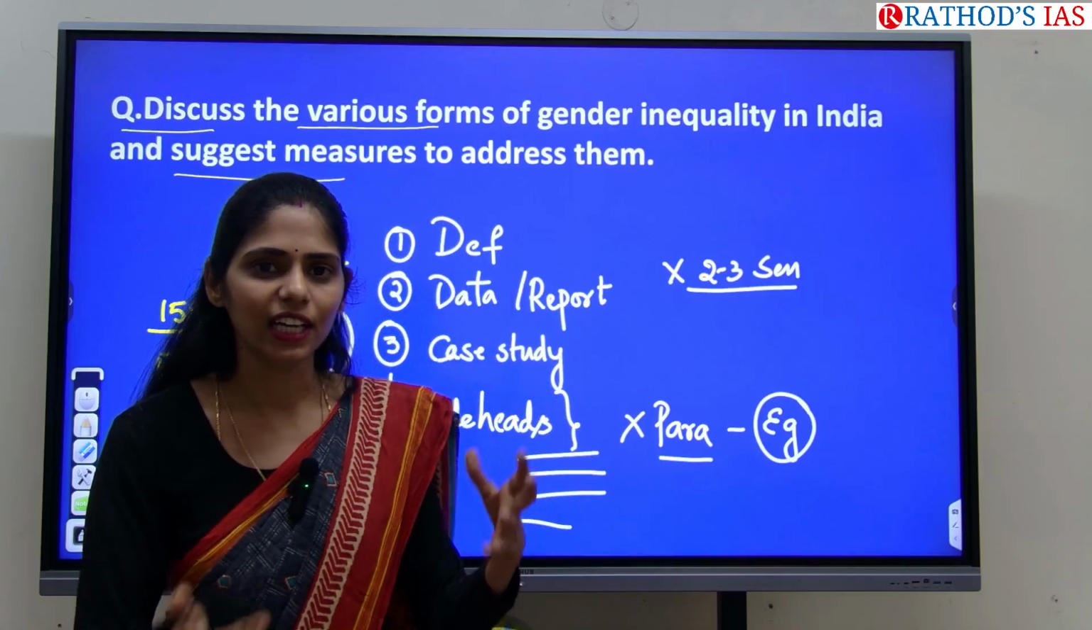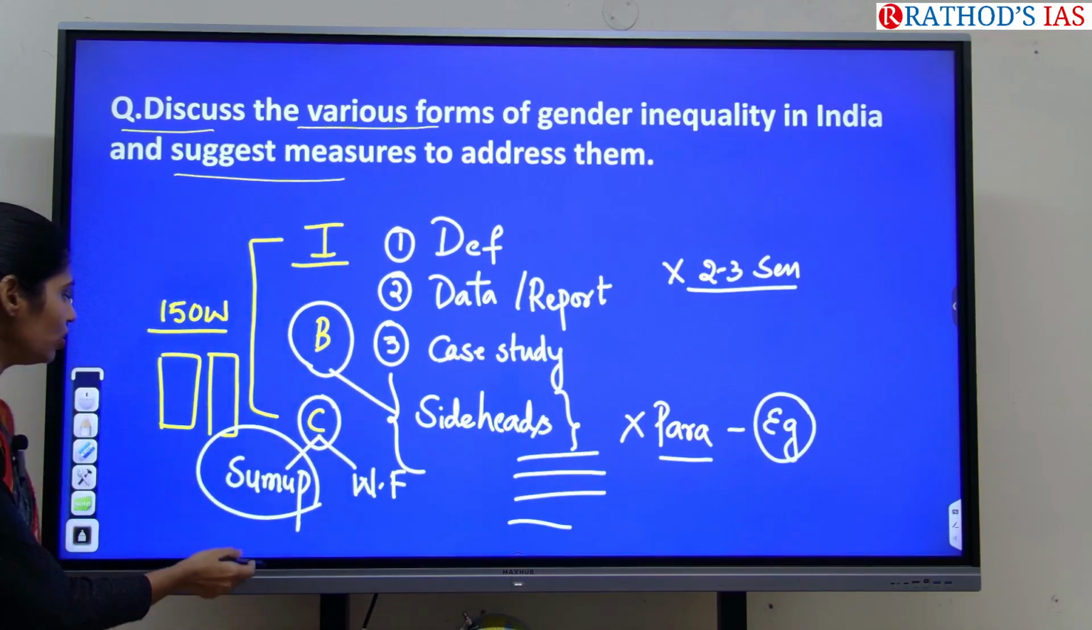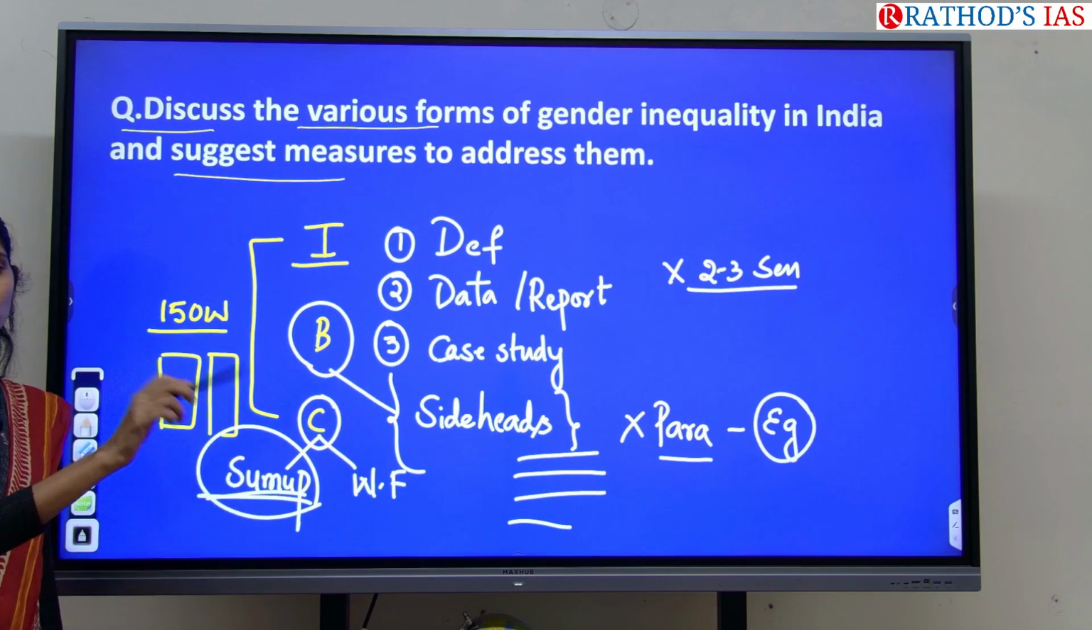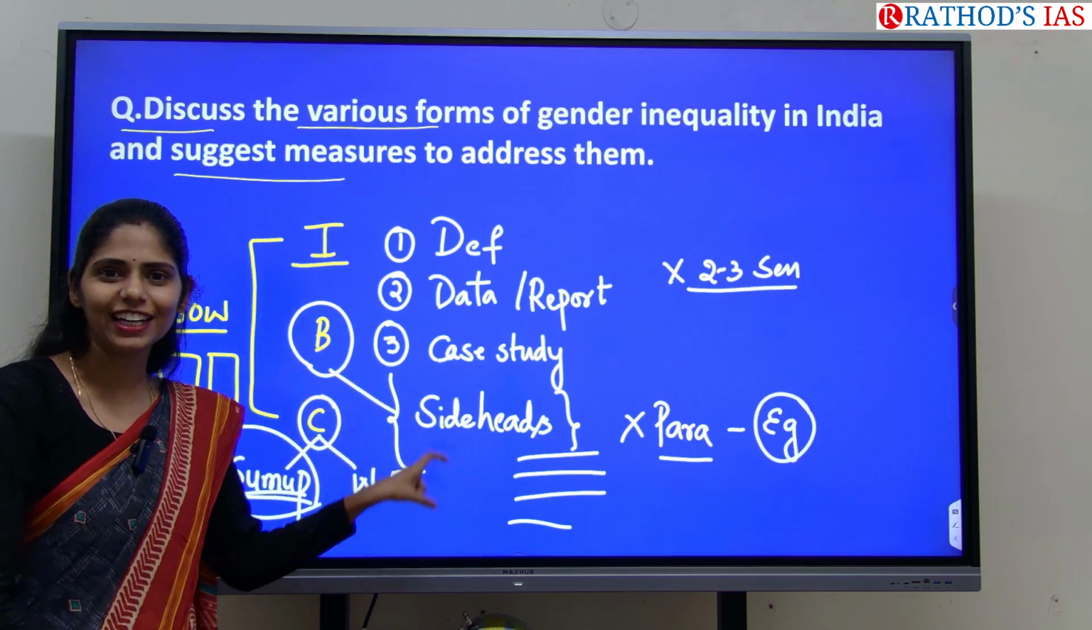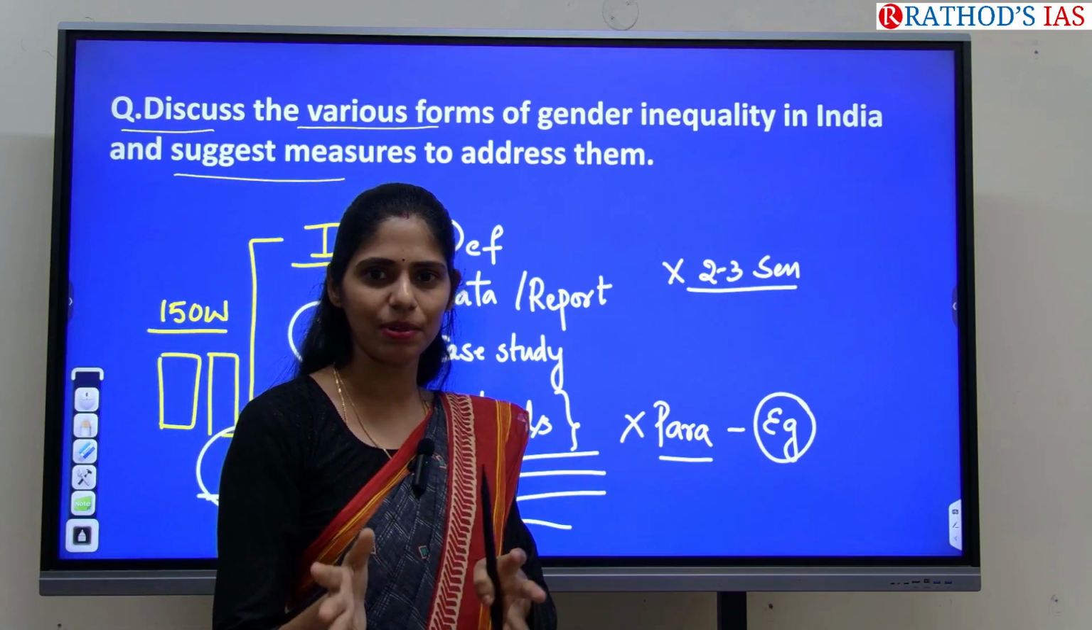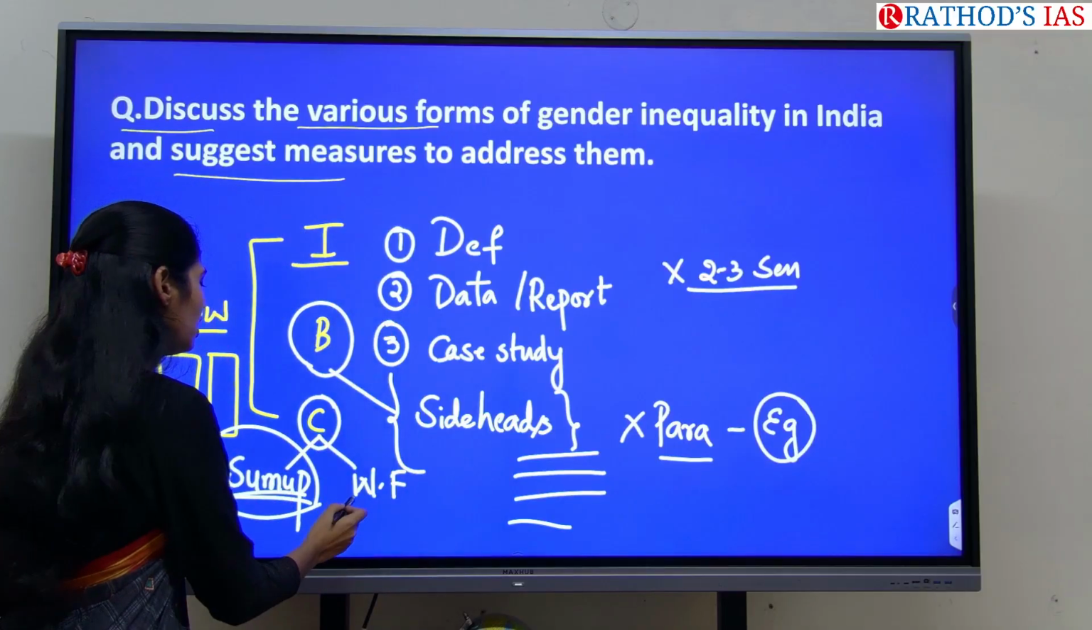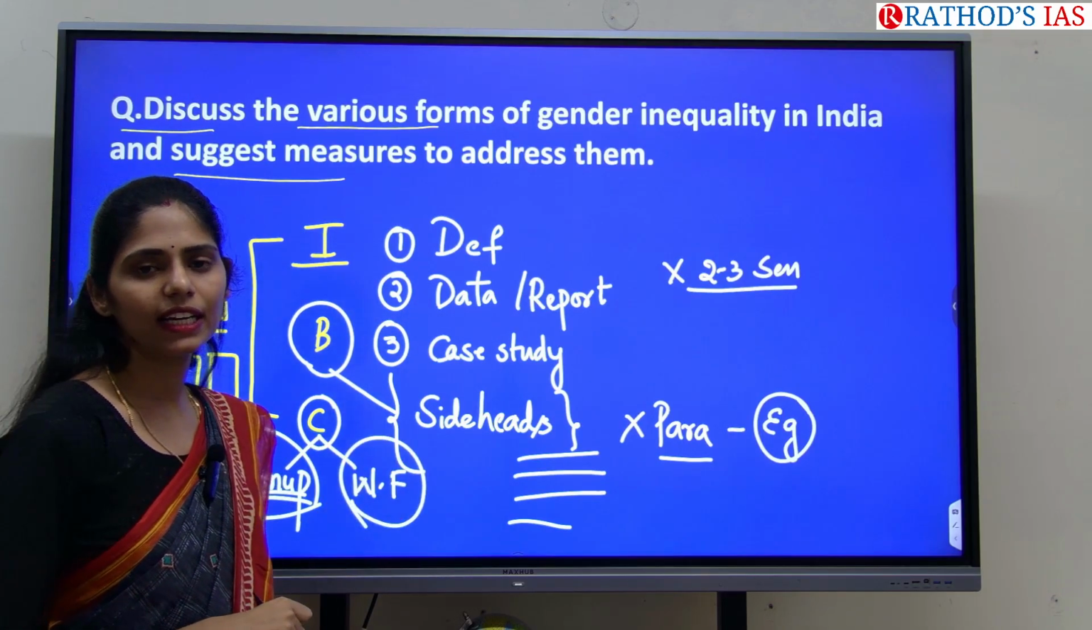So in that answer especially, you have to use only a summing up of the important points that you wrote in your body. You can take the side heads and conclude them. You can sum them up. And next one is, in case you are writing